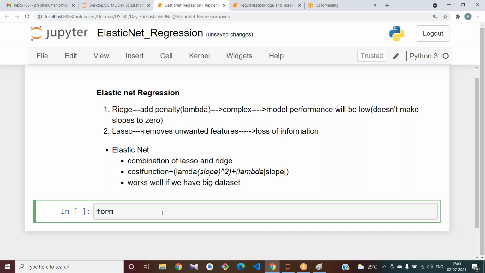Are you doing it? From sklearn dot datasets import load underscore Boston.